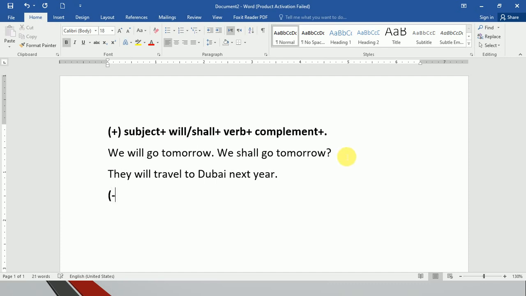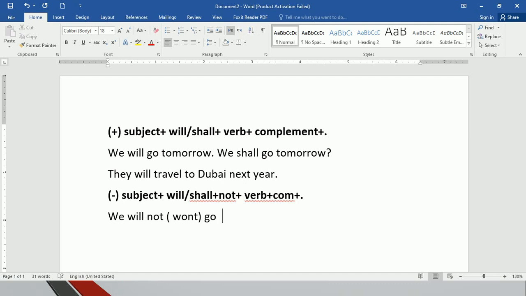So the negative example structure: we have subject plus will or shall plus not, plus verb plus complement and plus dot. This is the structure, right? Let's change the first example. We will not, or the contracted form is we won't go tomorrow. We won't go tomorrow means we will not go tomorrow.